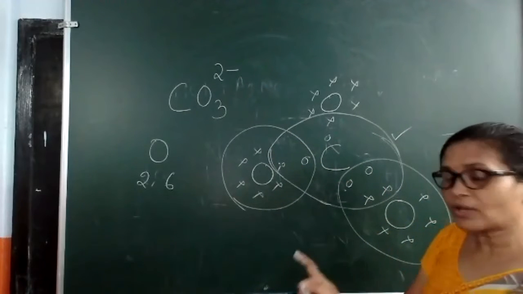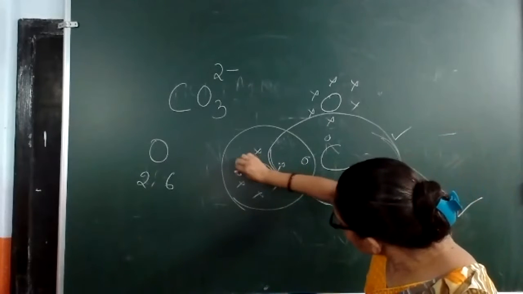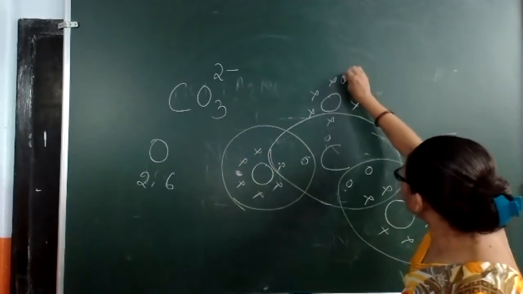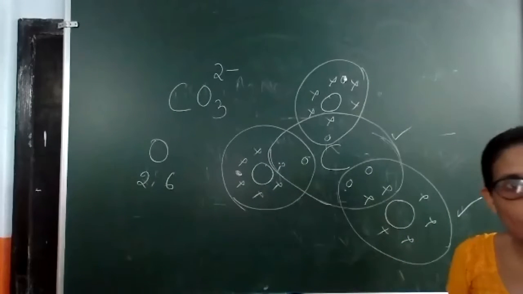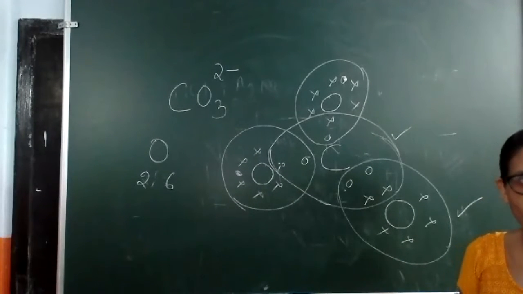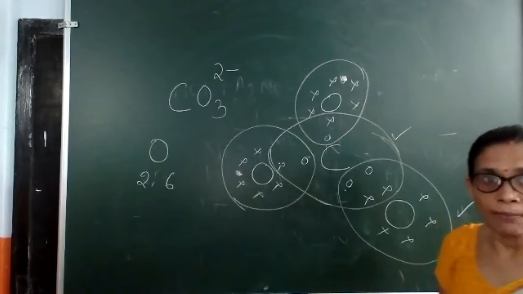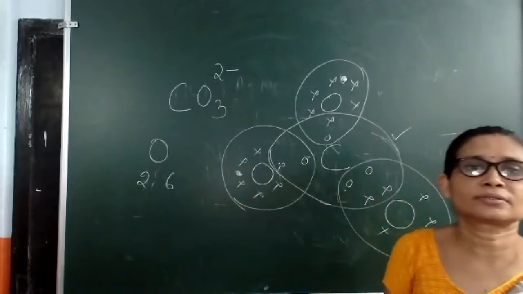So we can add 2 electrons: 1 electron in this oxygen and 1 electron in this oxygen. Now the octets of these two oxygens are also over. These 2 electrons I have added because in this carbonate ion 2 minus charge is there.